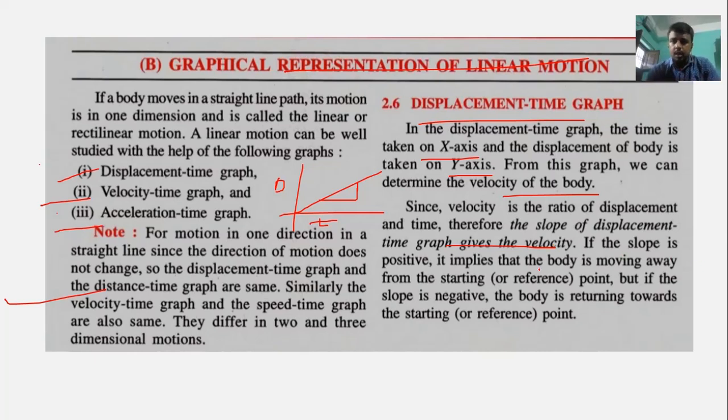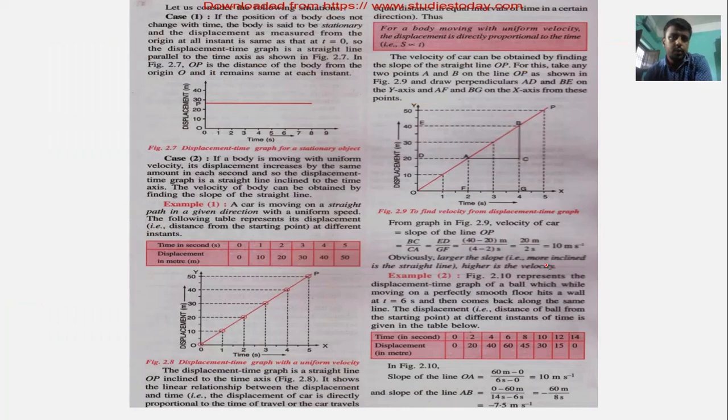Okay. So if the slope of the graph is positive, it implies the body is moving away from the starting point. If the slope is negative, then the body is returning to the starting point. Okay, got it? Now when we see the graph, it will be more clear. There are basically two cases: case 1 and case 2.